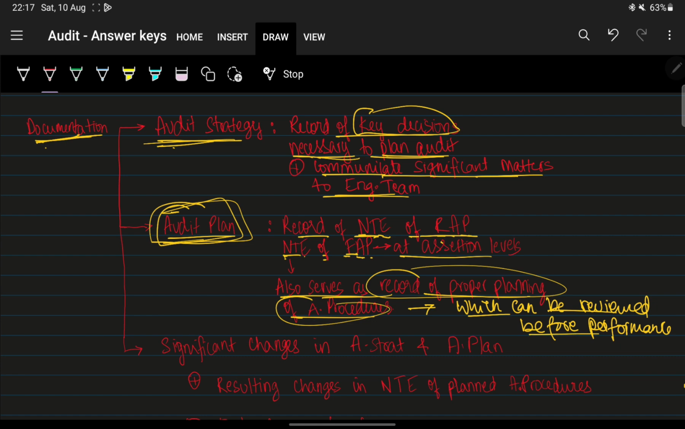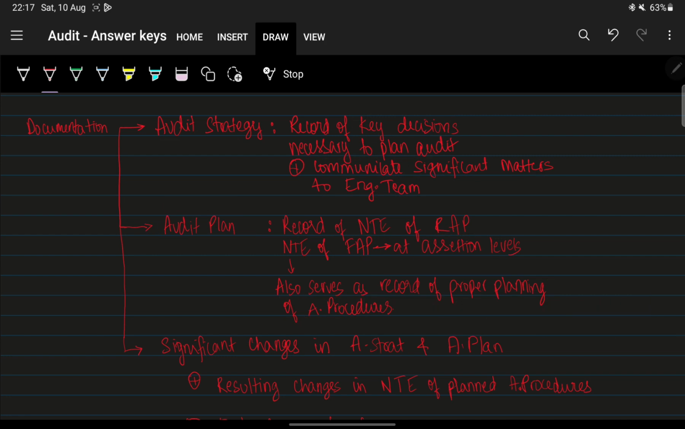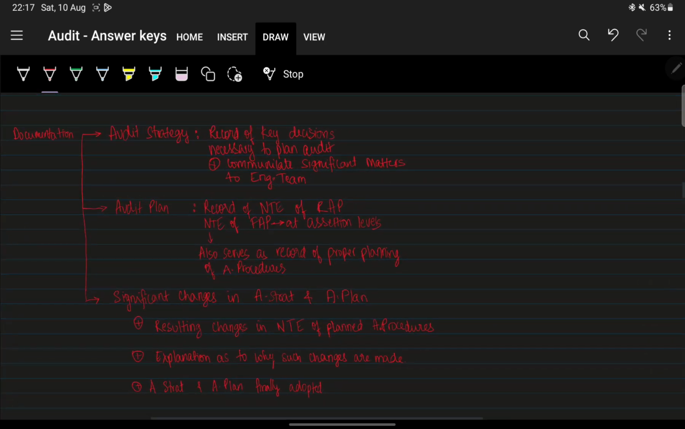Next, just scroll down a bit. Okay, next, what you have to document in case of a significant change in the audit strategy and audit plan.